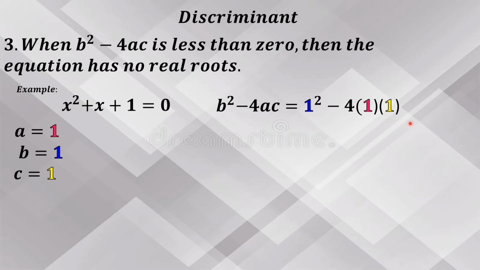The equation is 1 squared minus 4 times 1 times 1. Simplify, 1 squared equals positive 1, negative 4 times 1 equals negative 1, times positive 1 equals negative 4. Then 1 minus 4 equals negative 3. The value of discriminant is negative 3.